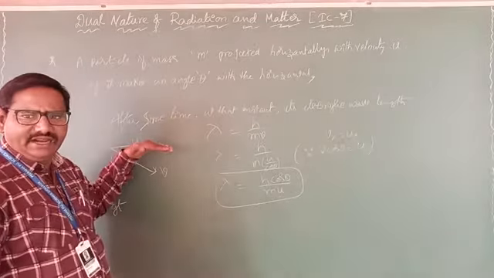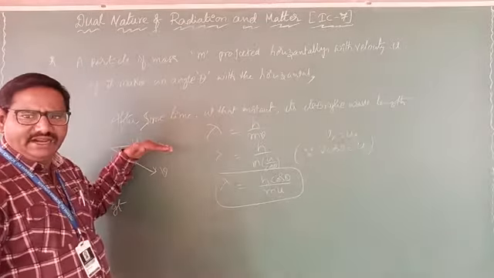Then after some instant of time, at that instant, the de Broglie wavelength lambda equals the general formula h by mv. For this projection, the angle is theta. The horizontal component of velocity is equal to u.